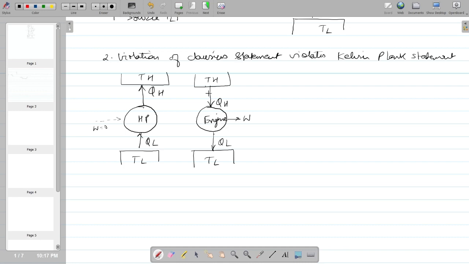If I combine the systems, the combination will become a system at the higher temperature T1, where the heat supplied is going to give the work W, and rejecting heat to the sink.